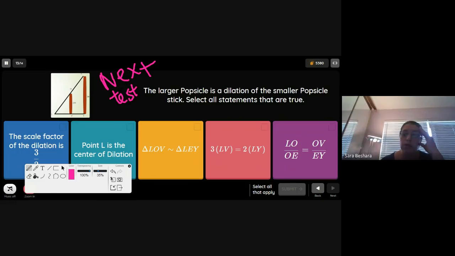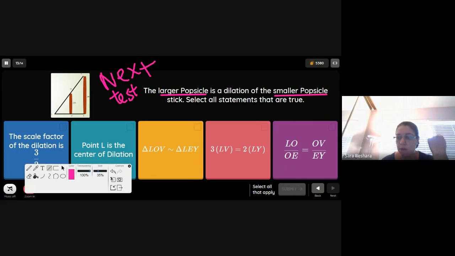The larger popsicle is a dilation of the smaller popsicle. So now, just by looking at this, we have a larger popsicle, we have a smaller popsicle. Which one is the new and which one is the old? Select all statements that are true. The larger is the dilation. That means the larger is the new. So this right here is our new. The larger would be our new, and then the smaller would be our old popsicle. And since it's going from small to larger, that means the popsicle got bigger. So we have an enlargement. So your scale factor should be bigger than 1.